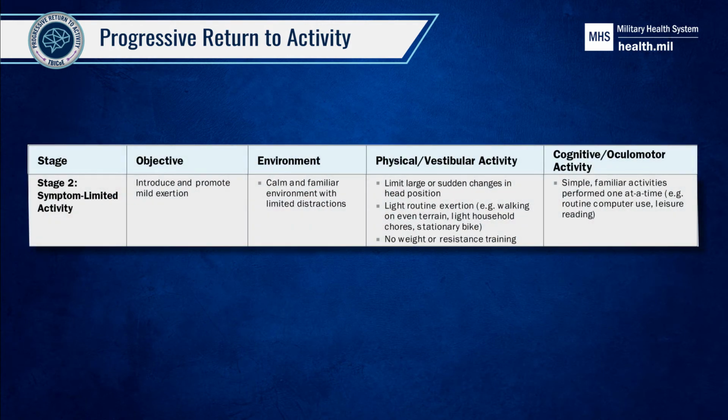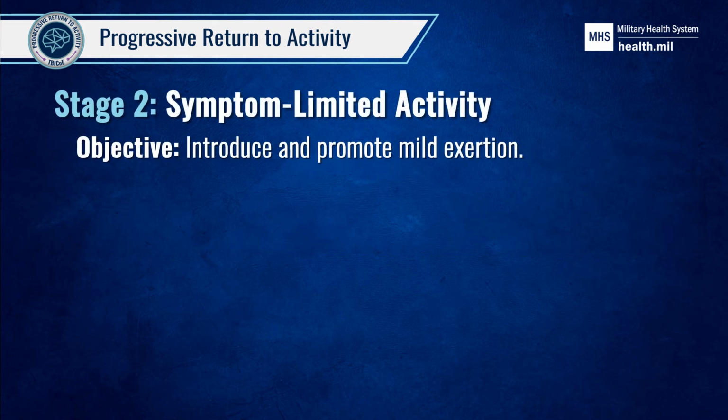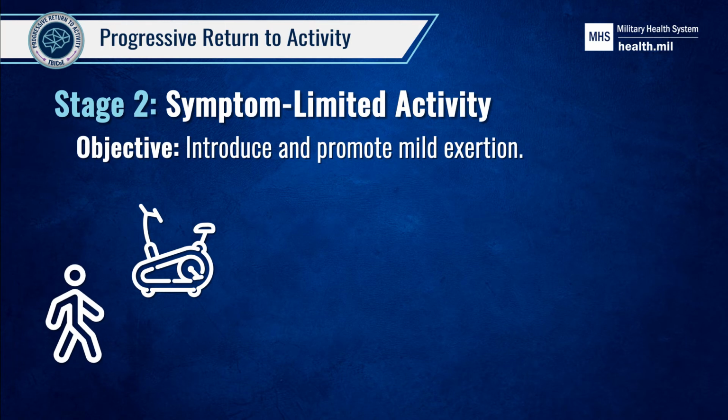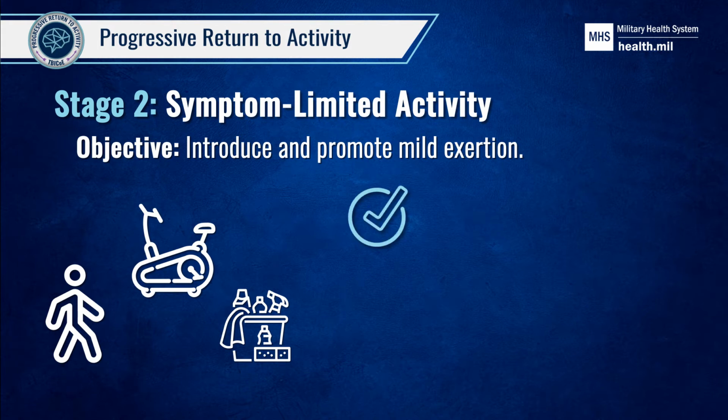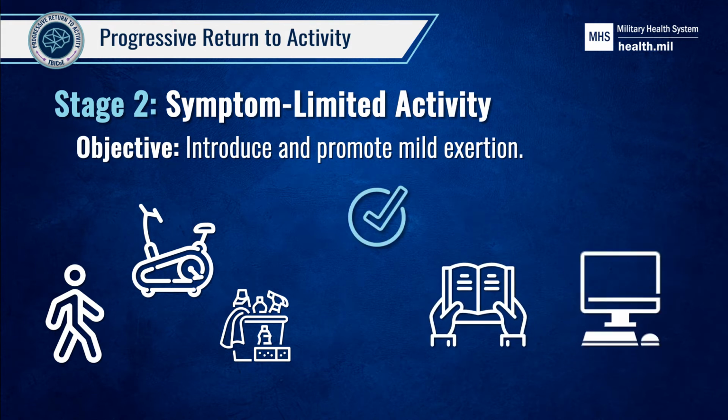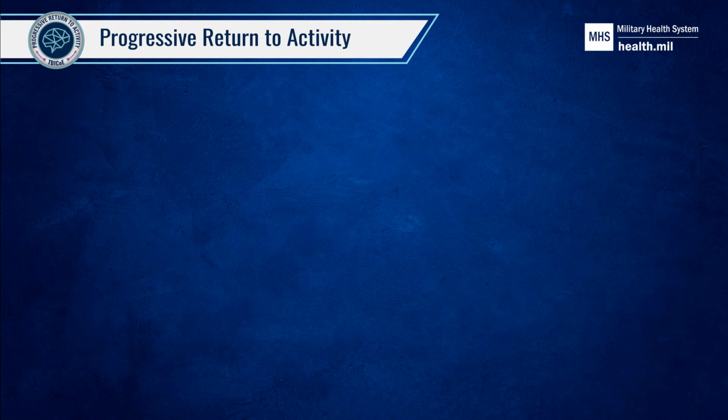Stage 2 is symptom-limited activity. The objective of Stage 2 is introducing and promoting mild exertion. In this stage, the service member can perform light, routine tasks and activities that require very little head movement, such as riding a stationary bike without resistance, walking on even terrain, or performing light household chores. They can also begin simple, familiar cognitive activities, such as reading for leisure or routine computer use, as long as these activities are performed one at a time.